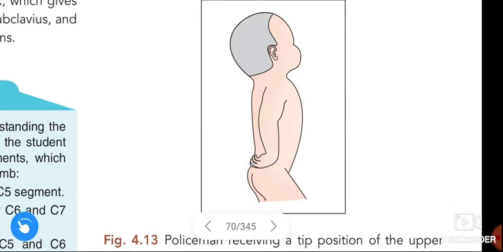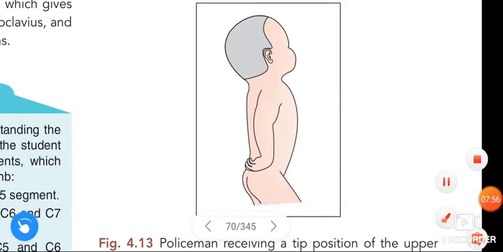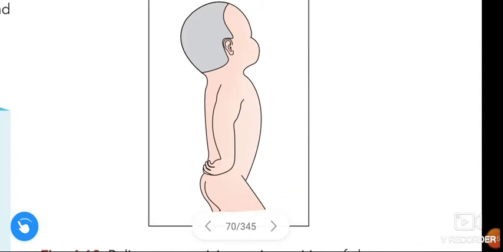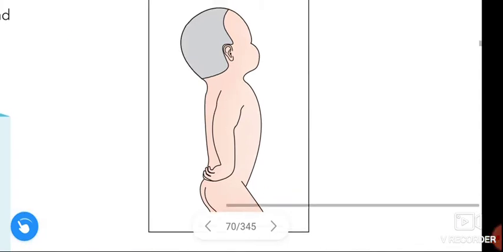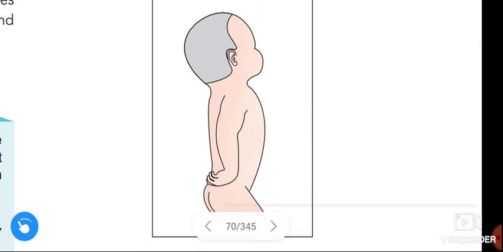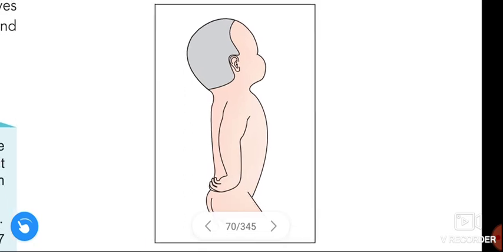The arm hangs by the side, adducted and medially rotated, and the forearm is extended and pronated. This is about Erb's paralysis.